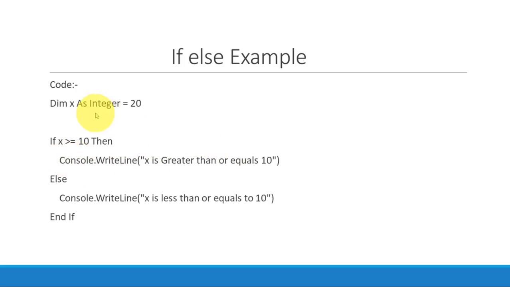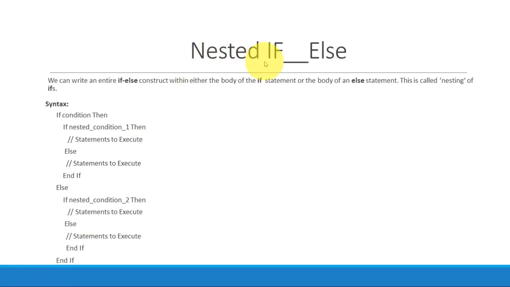If I declare x as 5, x is greater than or equal to 10, no, then this part will not get executed. Rather, in the false condition case, the else part will get executed, that is, "x is less than 10" will get displayed. Fine.